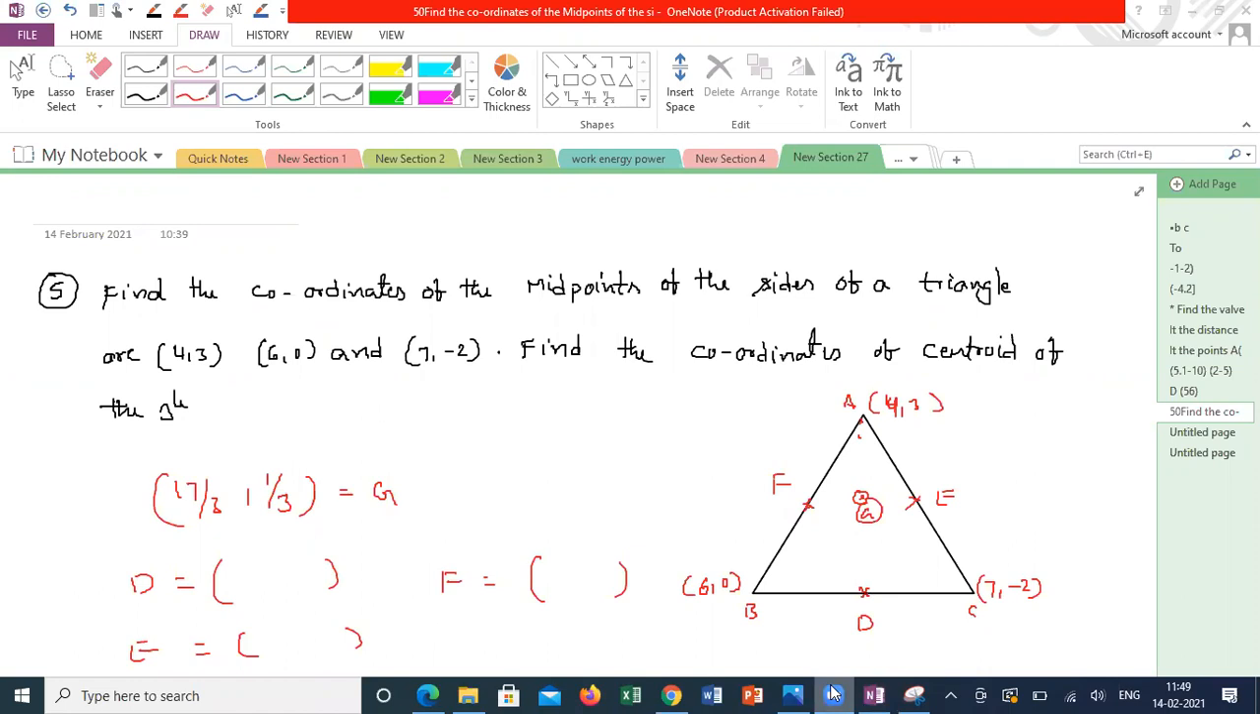Sir, D is 13 by 2 comma minus 1. Next. Sir, F is 5 comma 3 by 2. Right. Correct. Sir, E is 11 by 2 comma 1 by 2. Correct.